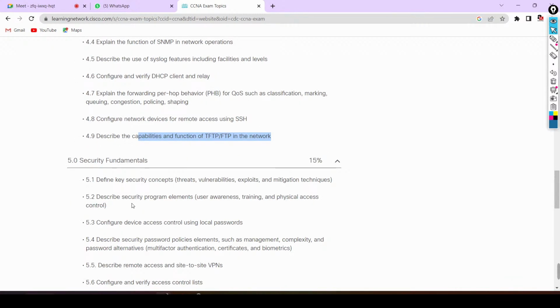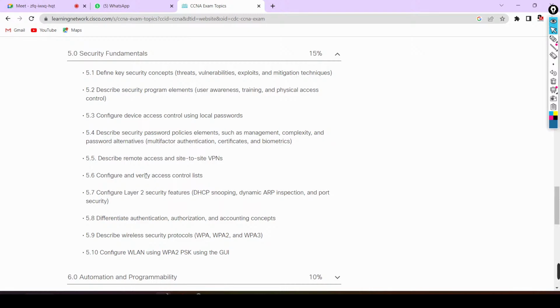Then security fundamentals. Here we will understand site-to-site VPNs, how we can secure the traffic on your tunnel interface. What we mean by DHCP snooping, dynamic ARP inspection, port security. These are the types of password algorithm protocol.